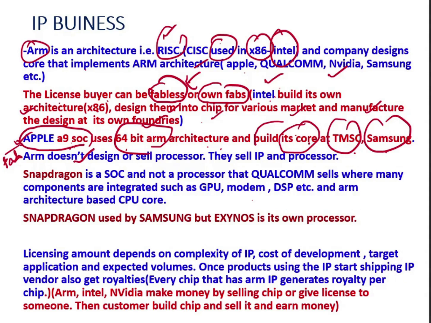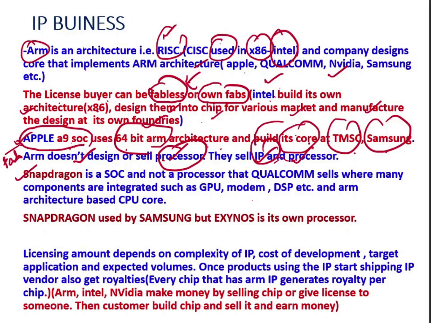So ARM doesn't design or sell processors. They just sell the IP for the processor. They don't design, they don't sell processors. That we have to remember. They don't sell processors, rather they sell the IP for the processor. Okay.